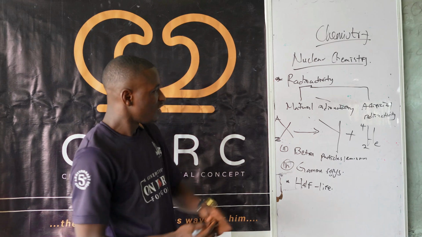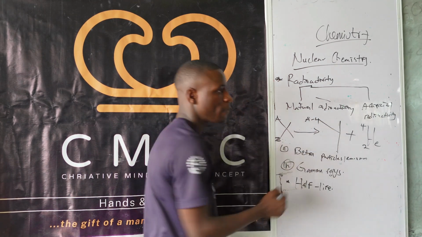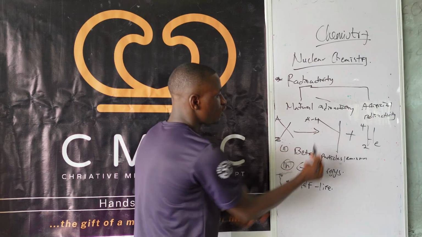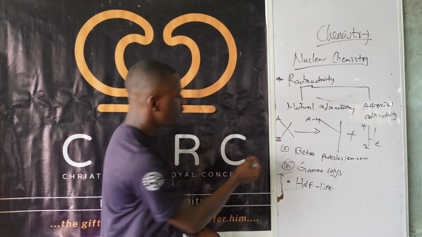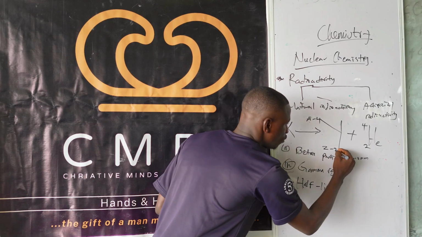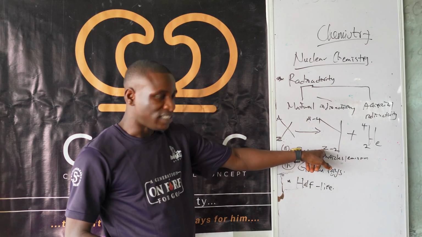So how do you do it? If this place is 4, that means this place will be what? A minus 4. If you add A minus 4 plus 4 here, you get A back. This place will be what? Z minus 2, following the same principle. So if you add this to this, you get Z here.